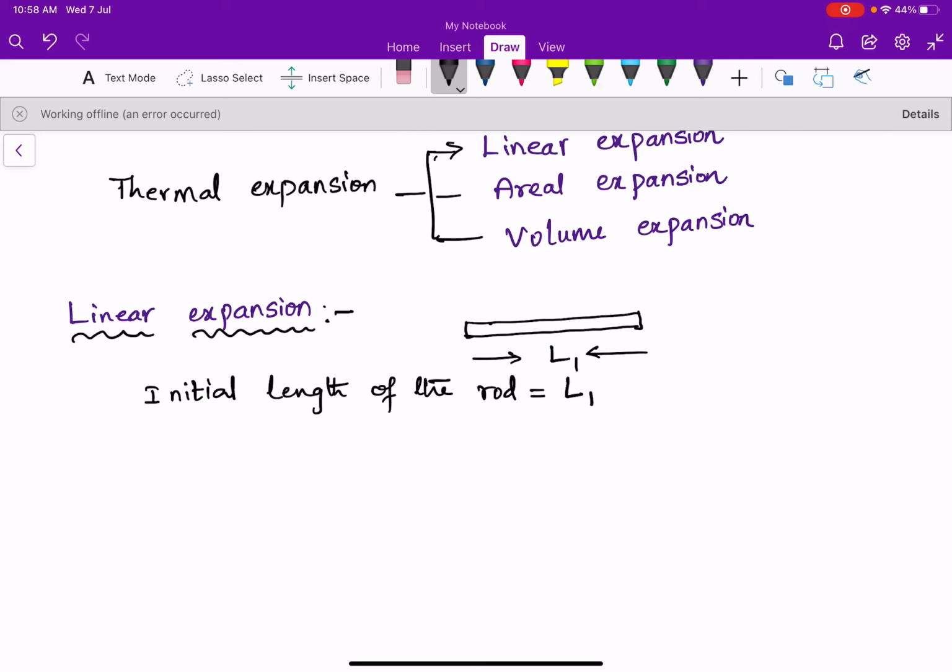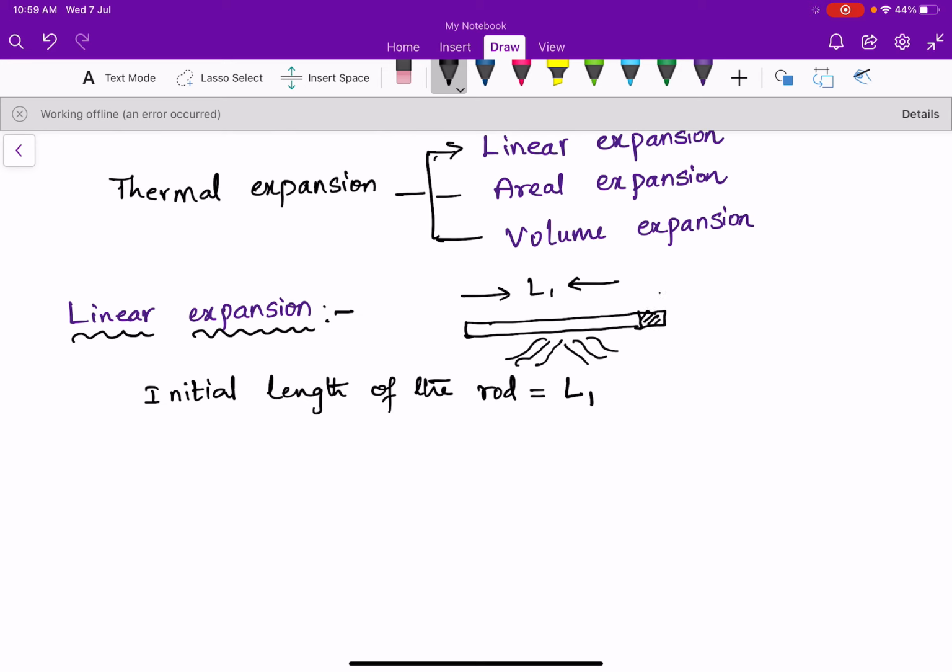As temperature is given to the rod, its length will increase.